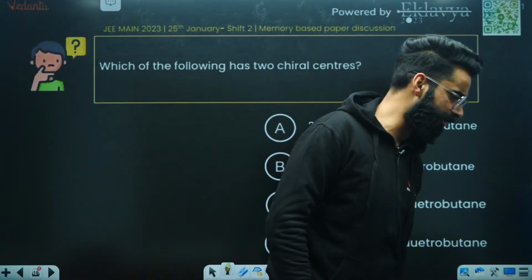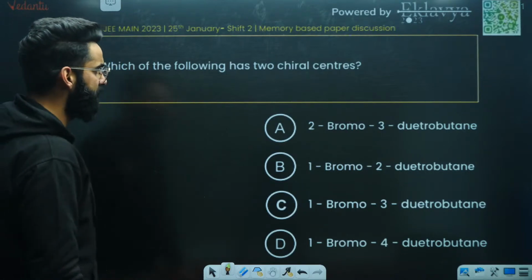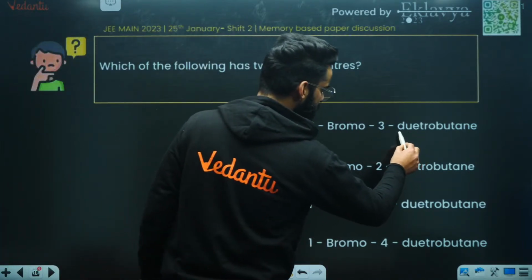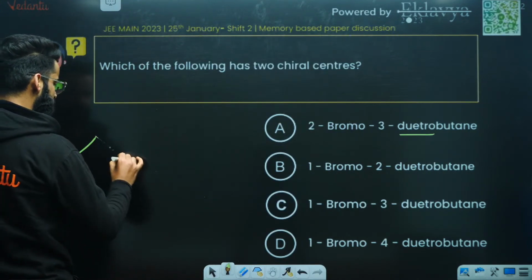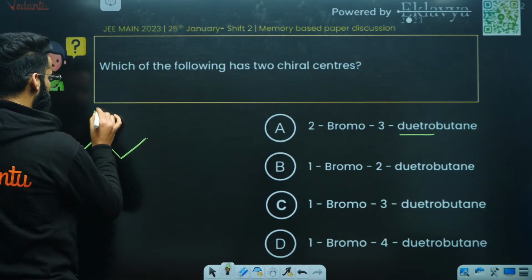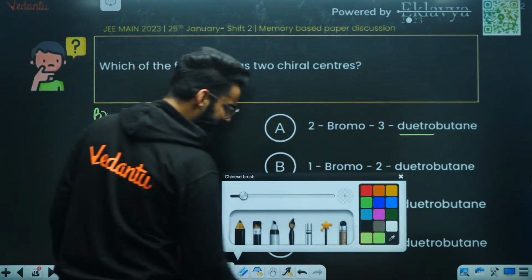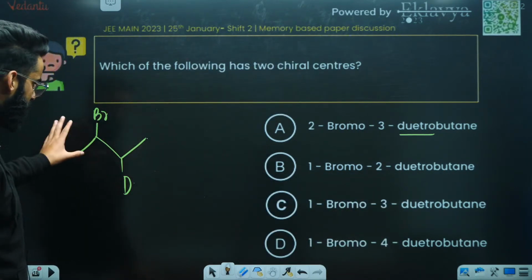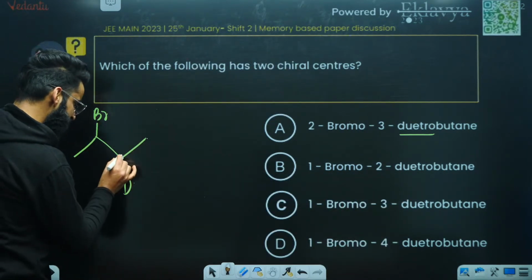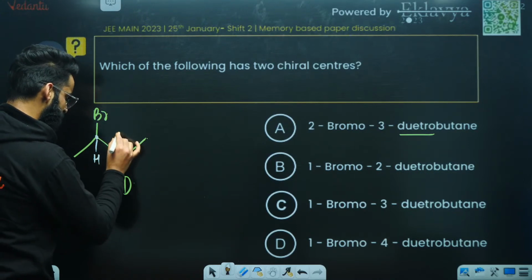All right, one simple and basic question. I'm 100% sure you would have killed it. Which of the following has two chiral centers? 2-bromo-3-deuteriobutane, right? So carbon 1, 2nd, 3rd and 4th. It's 2-bromo and here you have got deuterium. You need to see exactly how many chiral centers we have. If you talk about this particular center, there is hydrogen over here as well. Similarly, there is hydrogen over here as well.